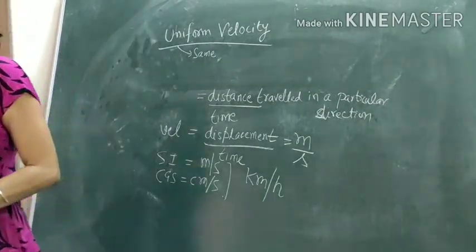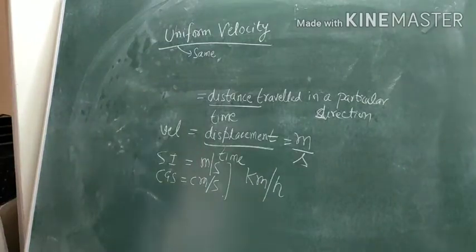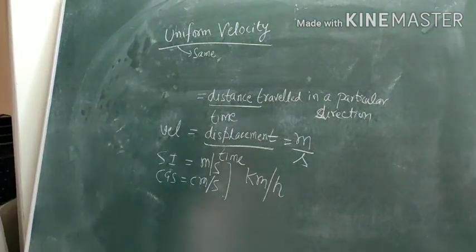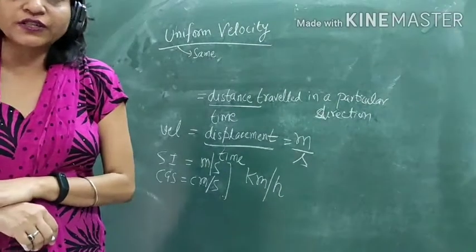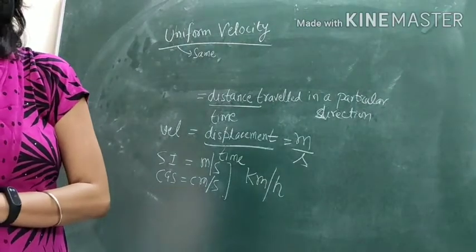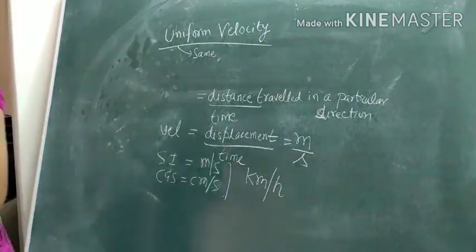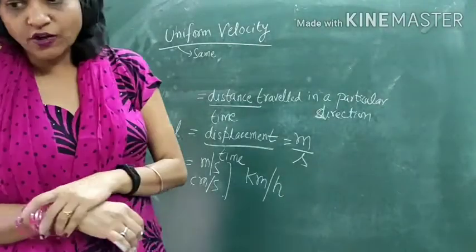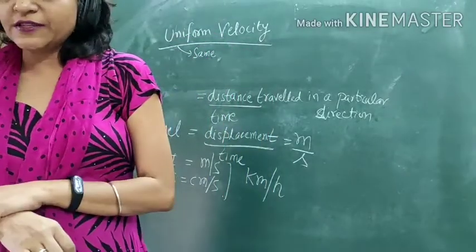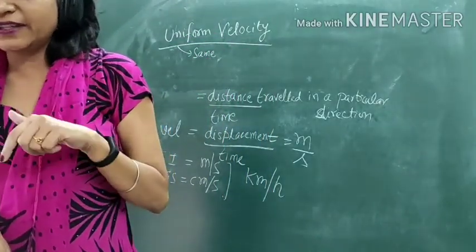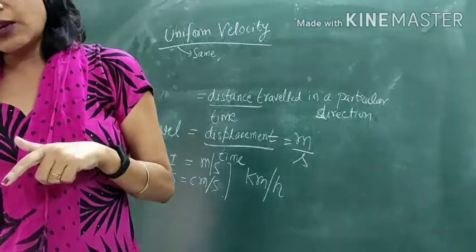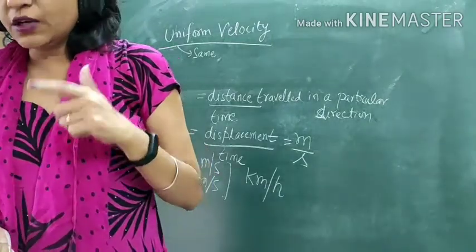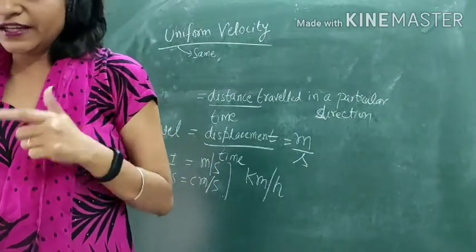You can write down the definition also. If a body travels in a specified direction in a straight line, right? The object is moving along a specified direction along a straight line and covers equal distances in equal intervals of time.